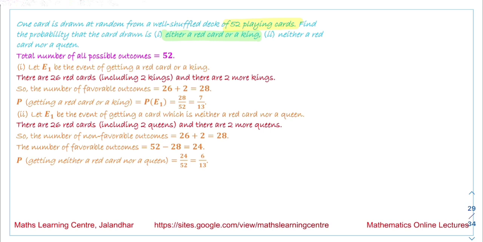Now the last part is a picture card. A picture card means we are talking about the jack, queen and king. So how many picture cards are left? We have removed 2 jacks, 2 queens and 2 kings. The total number of picture cards we have is 12, out of which 6 cards are removed. So the remaining number of cards is 6. The number of possible outcomes is 44. So the probability we get is 6 by 44, that is equal to 3 by 22.